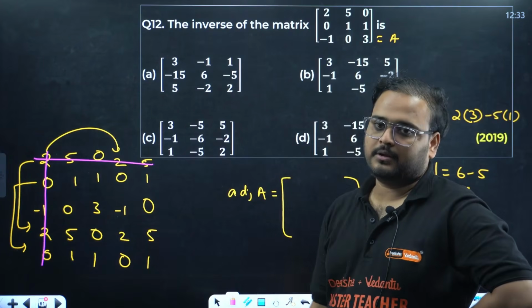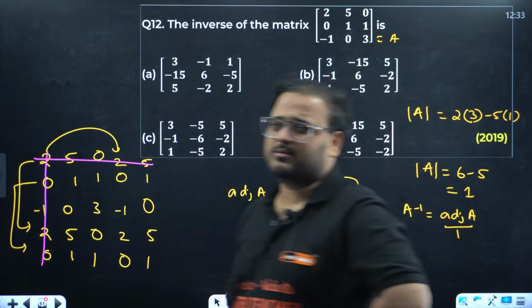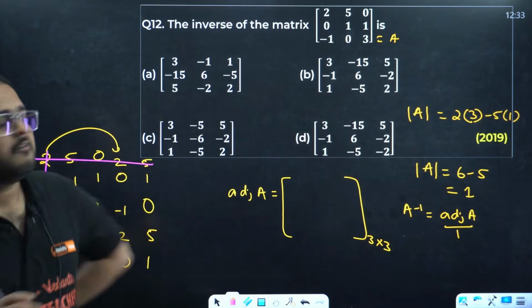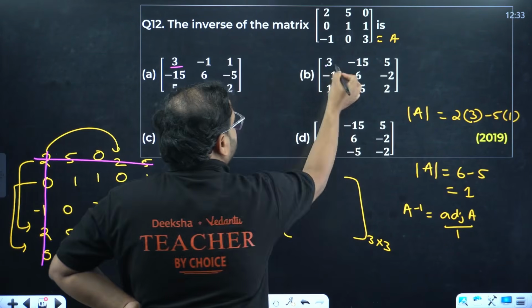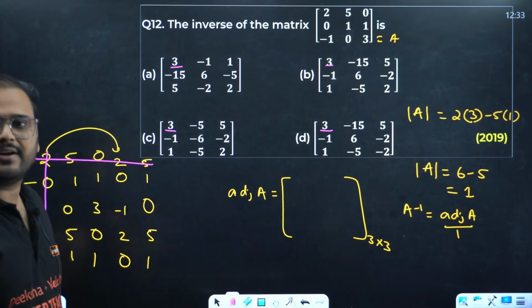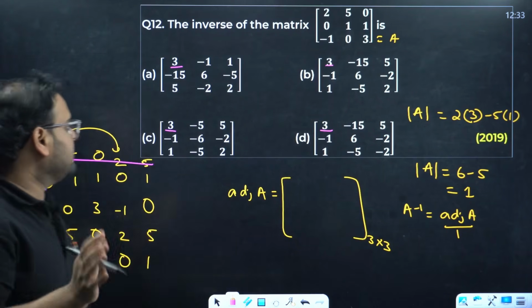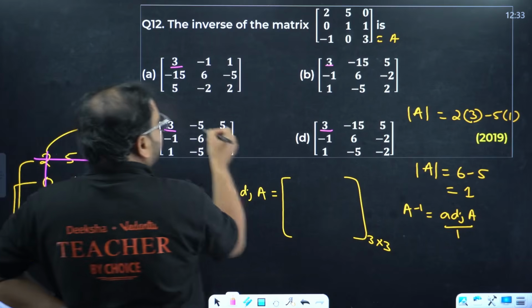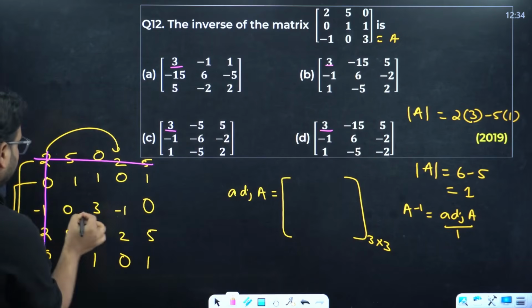Cool. Sir, do I find all of it? It will take too long. Check. First element everywhere is 3, 3, 3, 3. So don't find the first element. Don't find it, because even if you find it, there's no point. It's not going to help. Then which is the next one? This is -1, -5, -15, -15. So we have the second element different. Let's find the second element then.